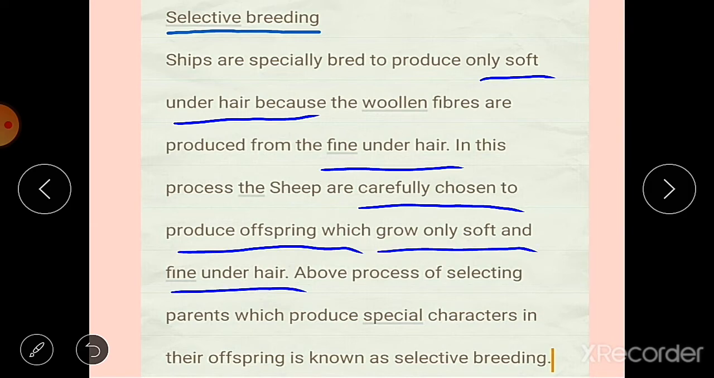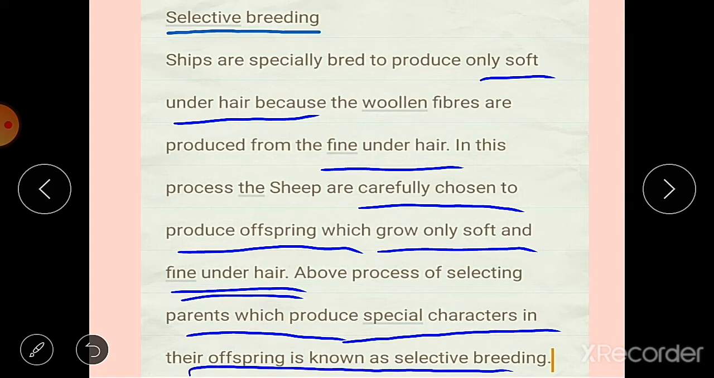When sheep are selected for rearing, they are chosen on the quality of the hair, that is, the fine under hair. This process of selecting parents which produce special characters in their offspring is known as selective breeding. So selective breeding means choosing good quality sheep for rearing.